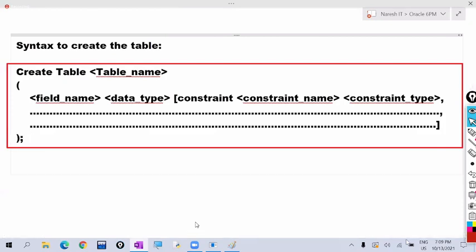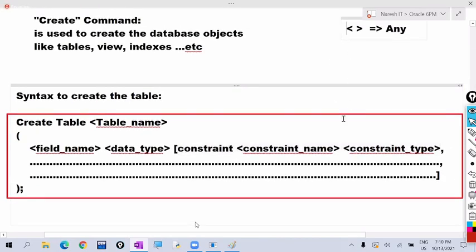Observe here what we are writing: create table, then table name, then opening parenthesis, then field name, data type, constraint, constraint name, constraint type. Specifying constraint, constraint name, constraint type is optional. To indicate optional, I am using square braces here.